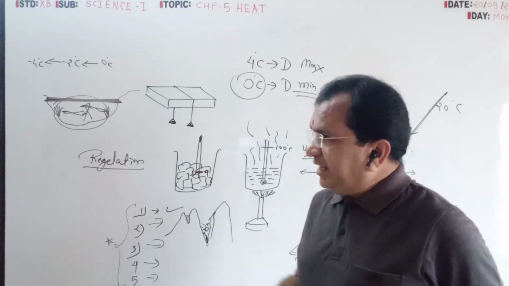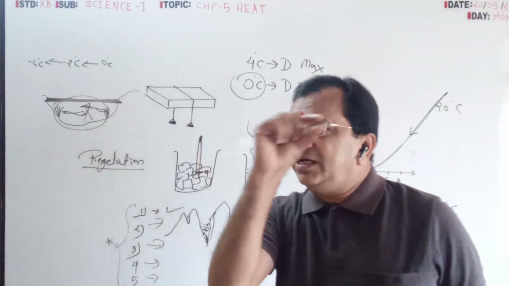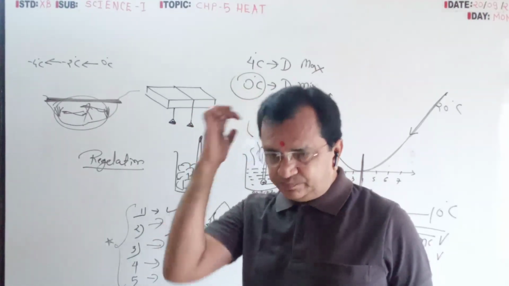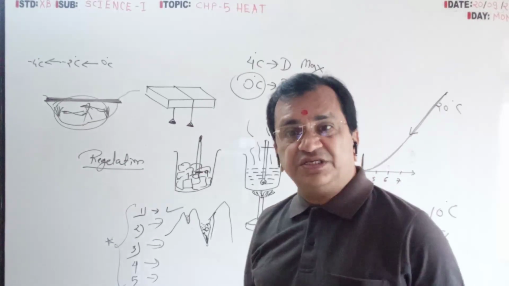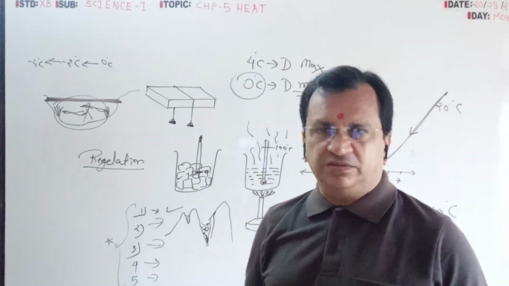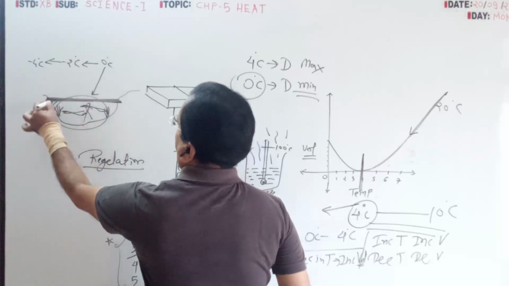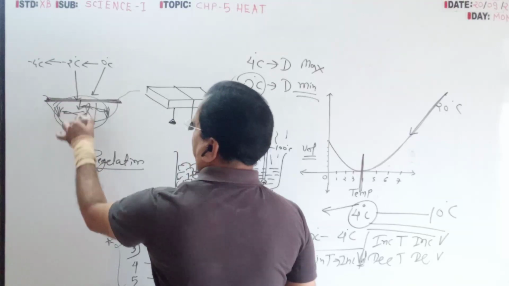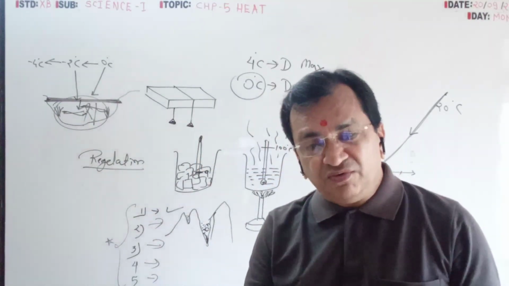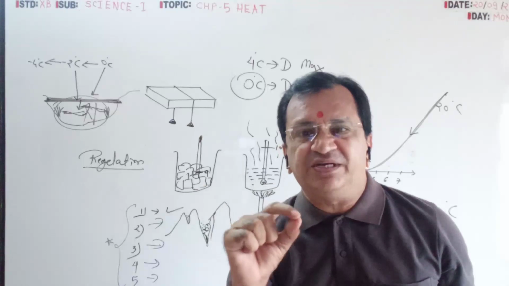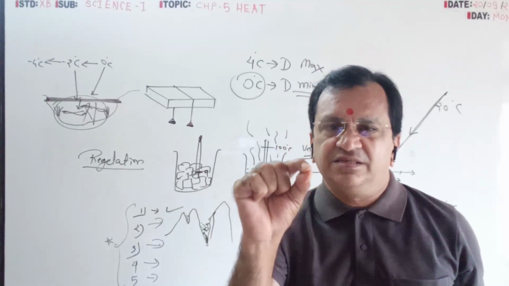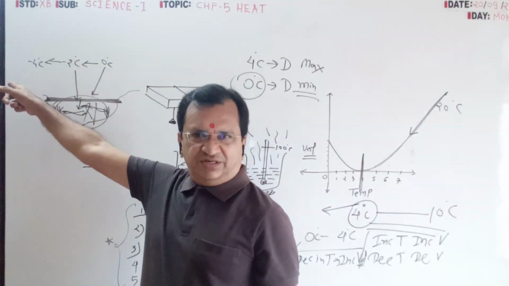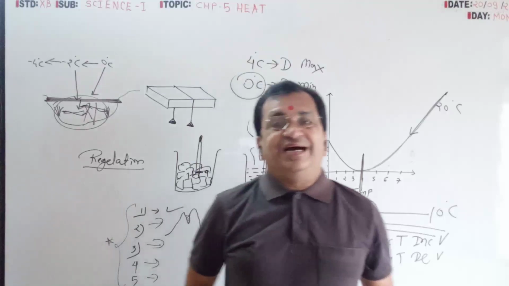They are getting my point, that only a very thin sheet of ice will form. One word, very important: ice is a bad conductor of heat. So till 0 degree it will convert into ice, but minus 2 degree will not pass from the ice to the water inside. So below the ice, the water temperature will not decrease below 4 degree, because whatever the minus degree temperature, it will not pass through the ice.